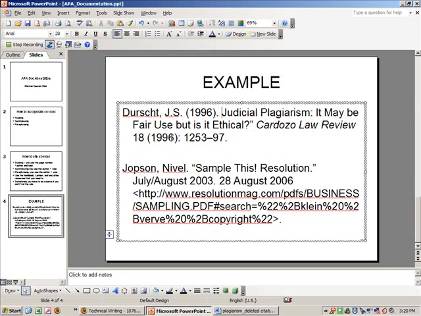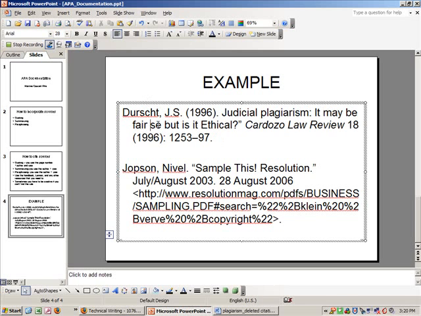So I put the date where it should go, and then you don't capitalize all the words in a title for APA documentation. You only capitalize the first word and the word after a colon. Here's a colon, so I'm leaving this a capital, and I need to get rid of these other capitals. Okay, and then I need to get rid of these quotation marks because that's MLA, not APA. The name of the journal is going to be italicized, and then the volume number comes followed by a comma, and I get rid of the year here because I already have the year, and these are the page numbers. So this one, I've now changed it from MLA to APA documentation.